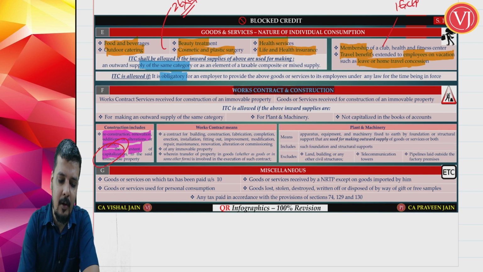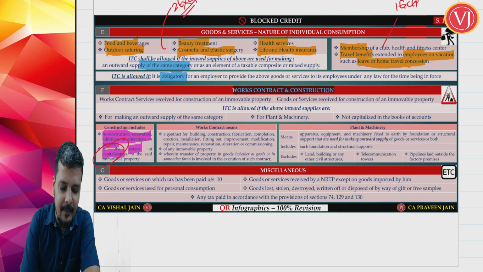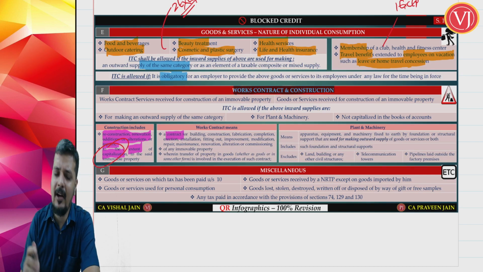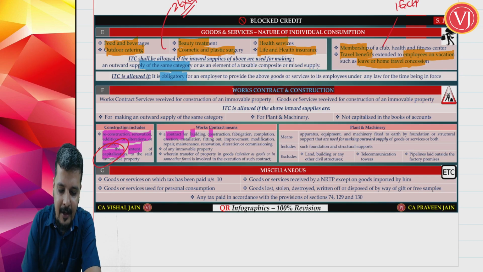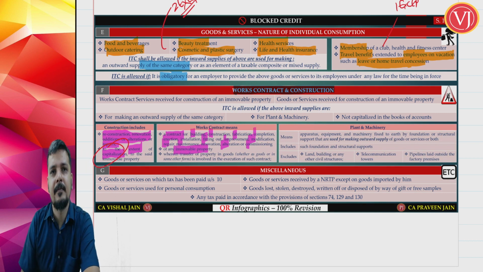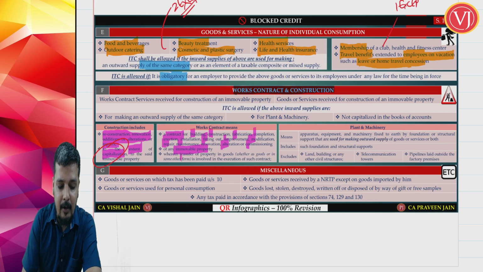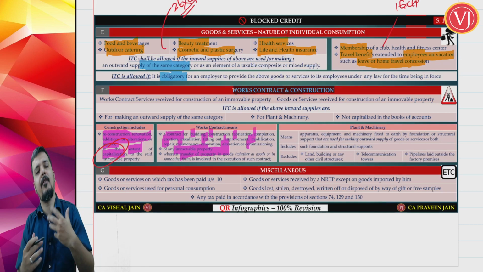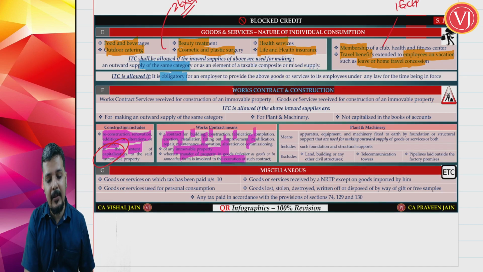Whereas when you talk about works contract, it means a contract for what? It can be for anything: building, construction, fabrication, completion, erection, installation, fitting out, repairs, improvement, modification, maintenance, renovation, alteration, commissioning, anything, but of what? Immovable property. And where the transfer of property in goods, whether in the same form or some other form, happens during the execution of such contract.